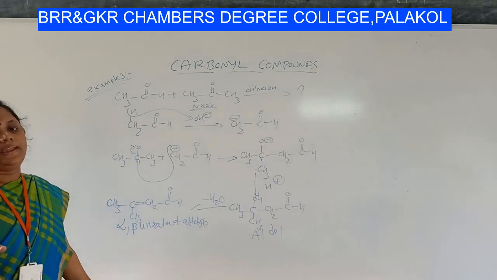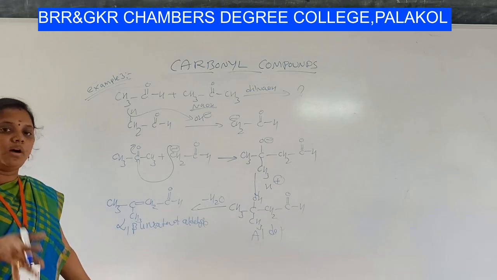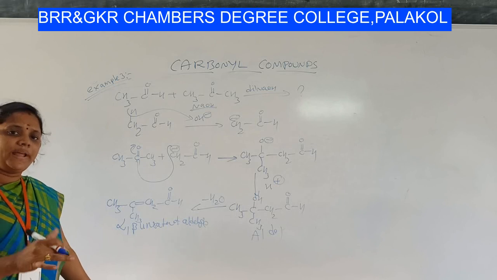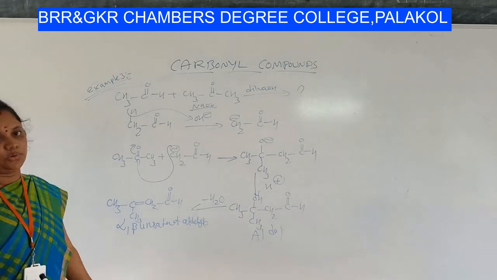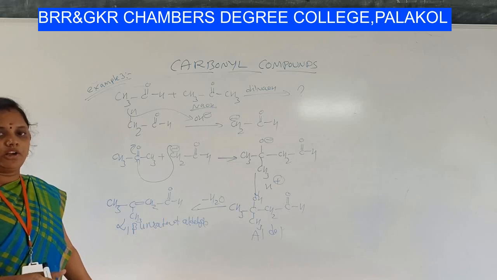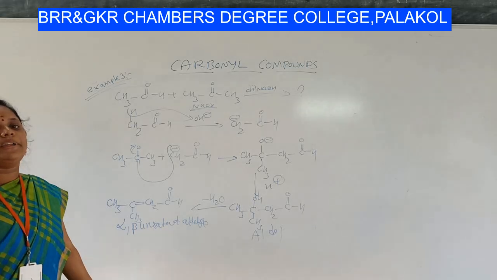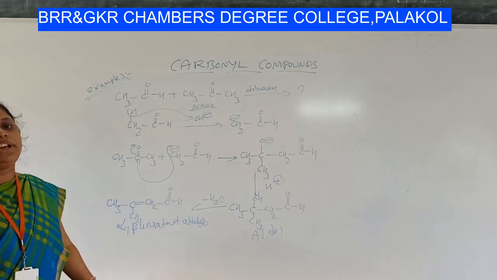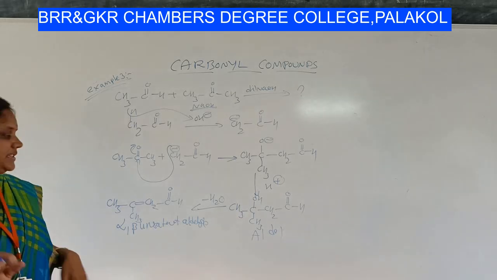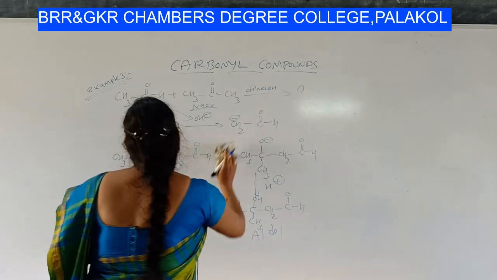In this way, we can combine two aldehydes, or two ketones, or one aldehyde and one ketone in an aldol condensation to form the product aldol, which on further dehydration gives alpha beta unsaturated carbonyl compounds. This is a very important reaction, students. Please make note of it.